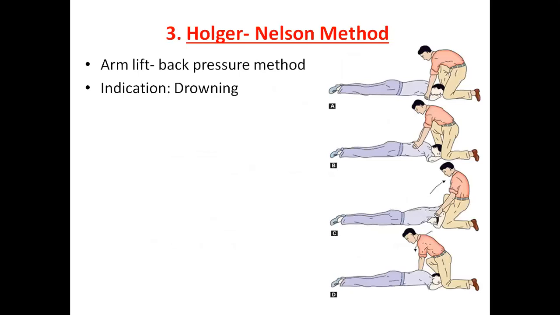Third method is called the Holger-Nielsen method. This is also called the arm lift back pressure method. This can be done in a drowning case when the body is immersed in water. There are 4 steps of the Holger-Nielsen method. The doctor should kneel down at the side of the patient's head. So this is the first step.